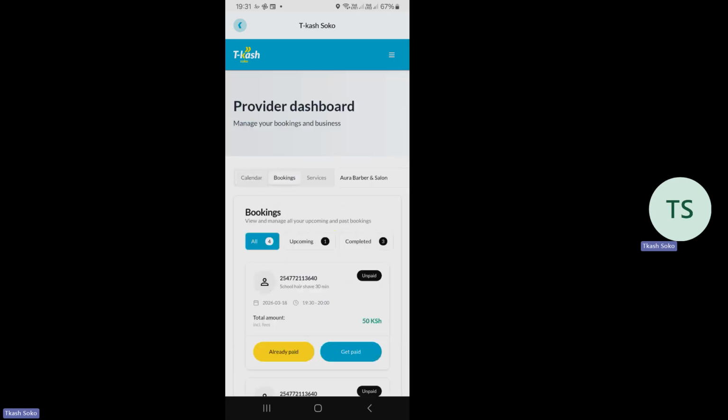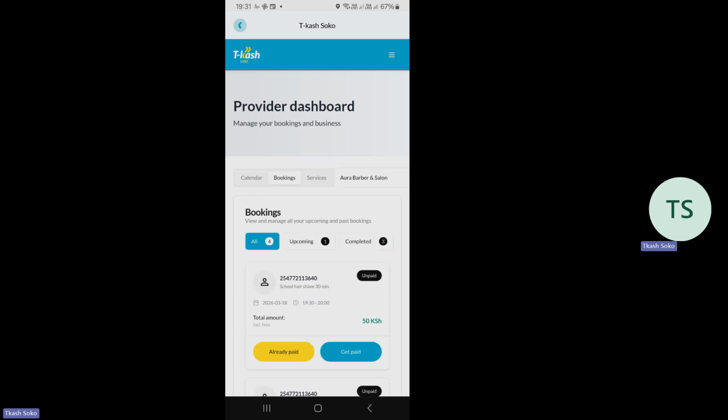Once I come to the bookings, you're able to see all these bookings that are there. Remember the bookings is under this term, provider dashboard, manage your bookings. Hapo chini, there is the word calendar, then there is bookings. So that is where you tap to see the bookings under that shop.